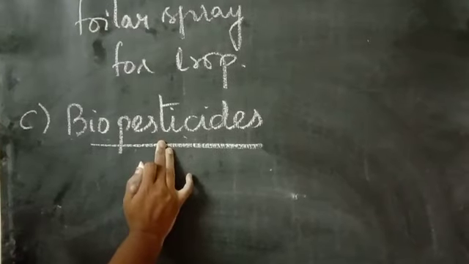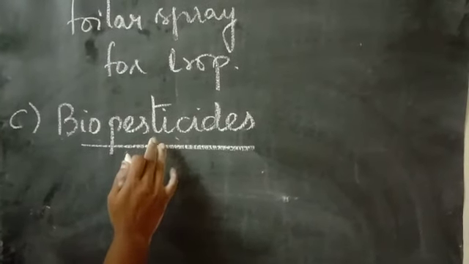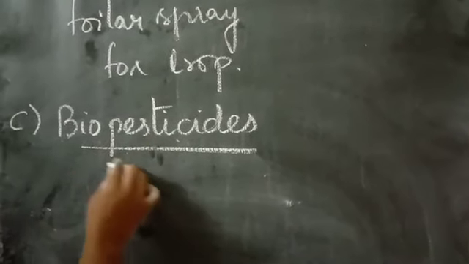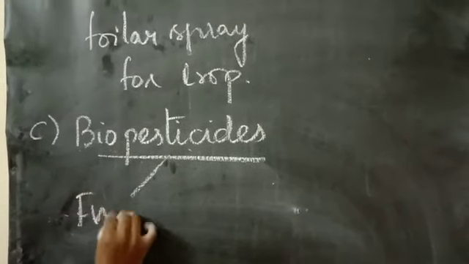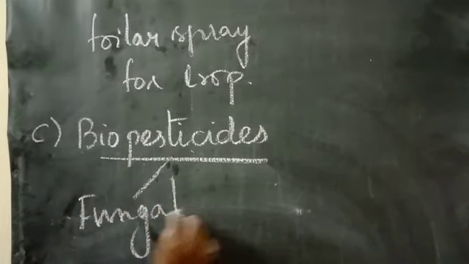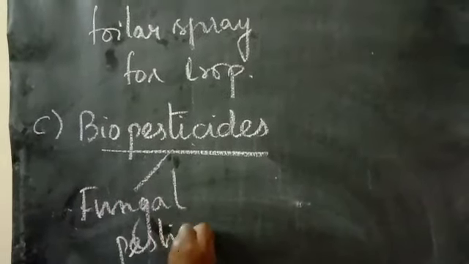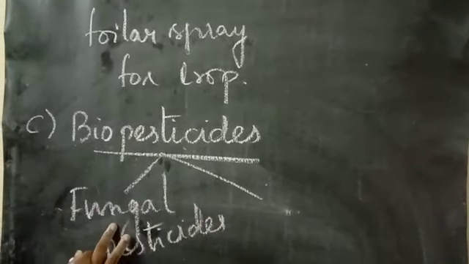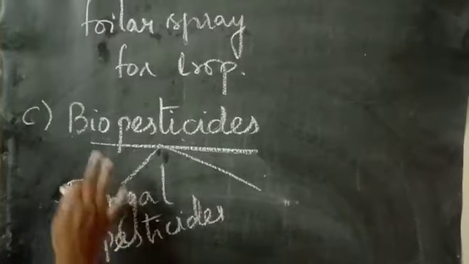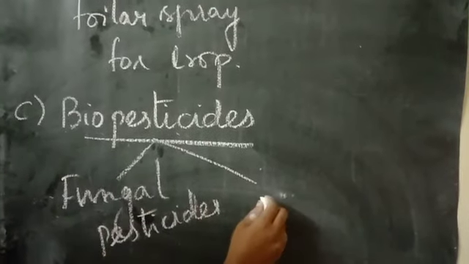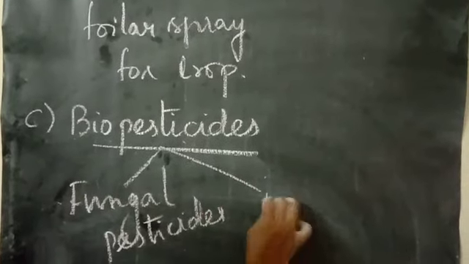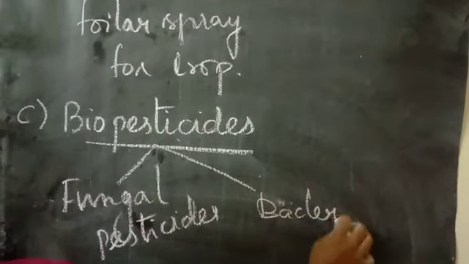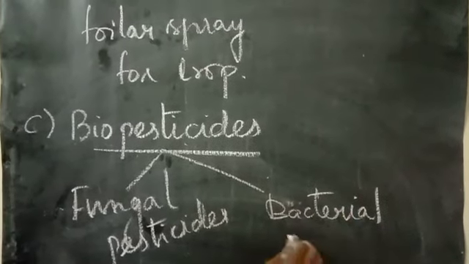So here the 2 important categories we are going for. One is fungal pesticides, which will affect even the microbial growth. Fungal microbial growth will start getting eradicated. As well as one more, bacterial pesticides.